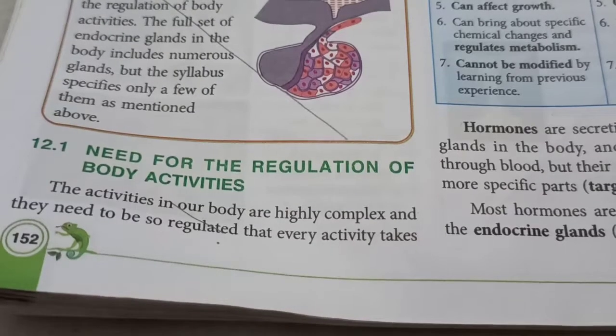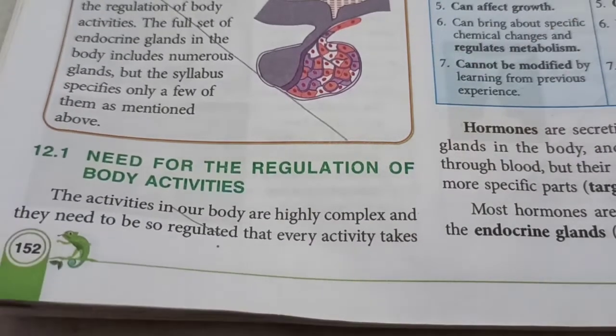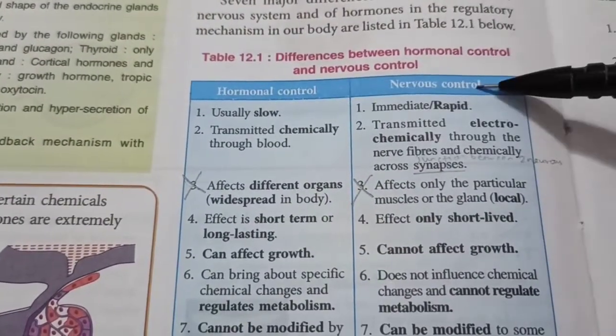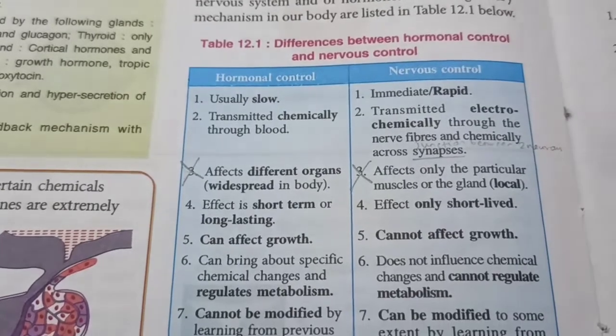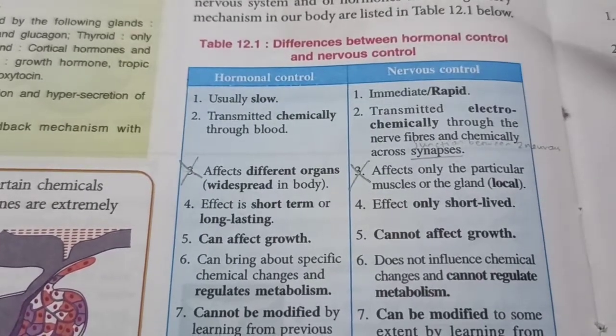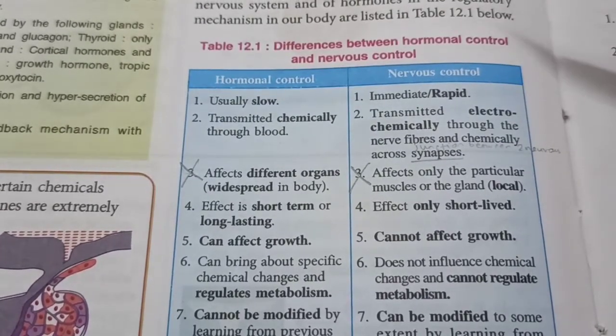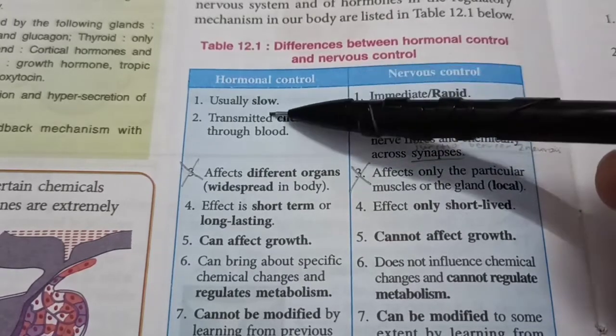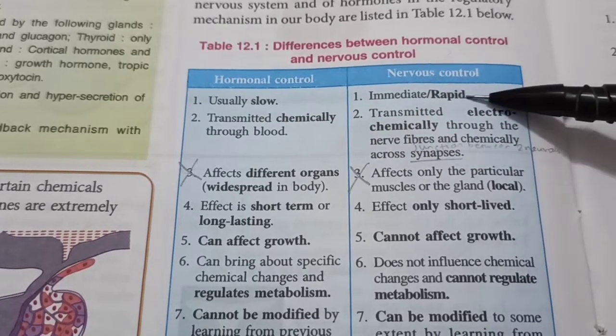Let's study 10th standard ICSE biology chapter 12, endocrine system. There is a need for the regulation of body activities, which is done by two control systems, the hormonal control system and the nervous control system. In this chapter, we shall study the hormonal control system or the endocrine system, but let's quickly study the difference between the two systems. Hormonal control system is usually comparatively slower, whereas the nervous system is very fast.